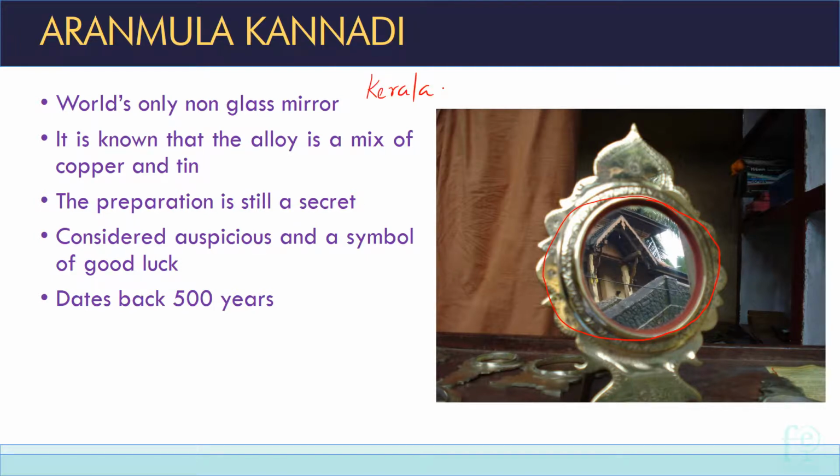It is prepared from an alloy which is a mix of copper and tin, but the preparation is still a secret. We don't know exactly what alloy is used for the preparation of Aramula Kannadi. Only those particular artisans will be knowing. It is still kept a secret, and Aramula Kannadi is considered auspicious and a symbol of good luck. It dates back 500 years.